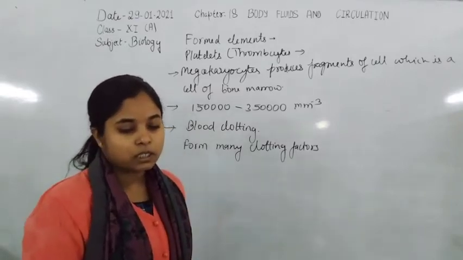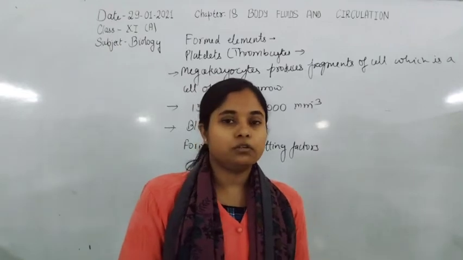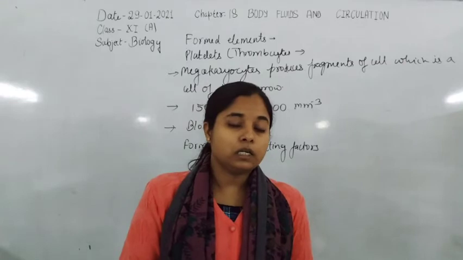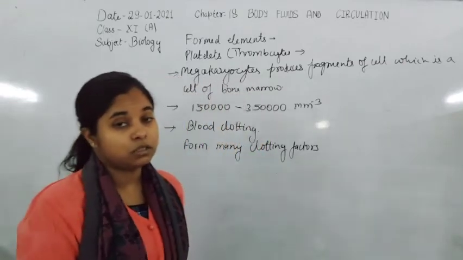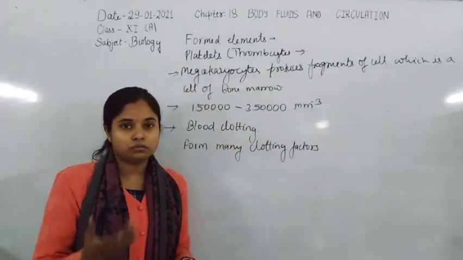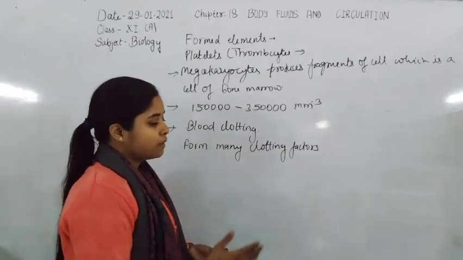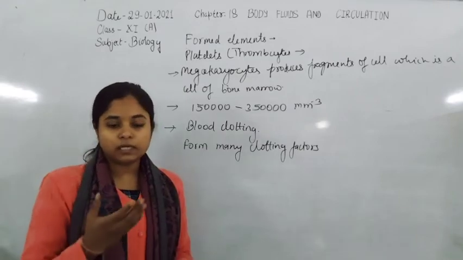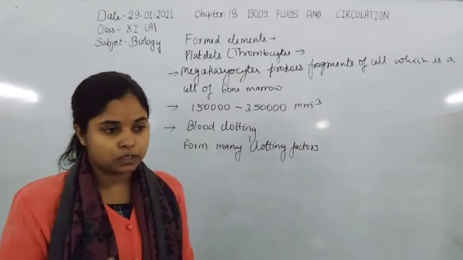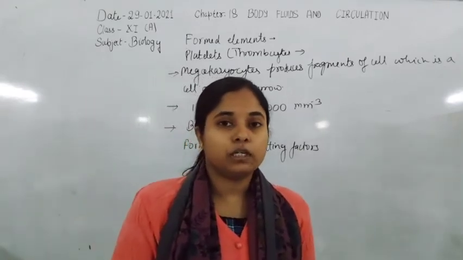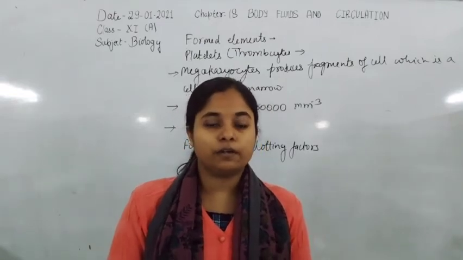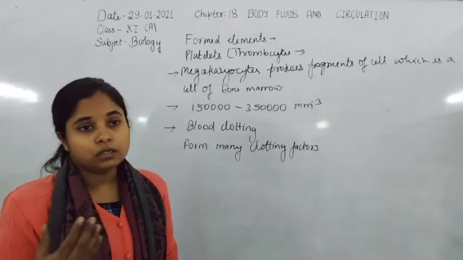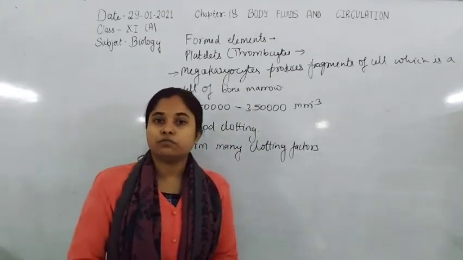Now the WBCs are divided into two types, agranulocytes and granulocytes. The number of WBCs in comparison to the RBCs is lesser, approximately 6,000 to 8,000 per millimeter cube. The agranulocytes are mainly monocytes. Monocytes mature into macrophages, and these are phagocytotic in nature, so they are able to phagocytose the different microbes, pathogens, bacteria, viruses. Now the lymphocytes are mainly of two types, B lymphocytes and T lymphocytes.